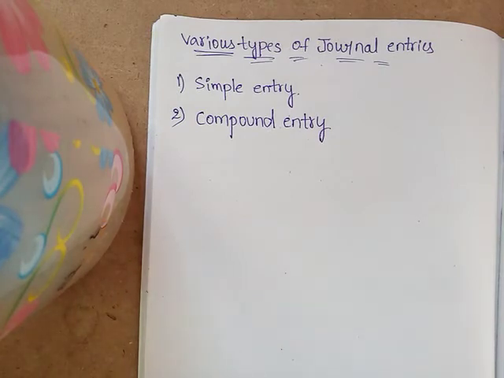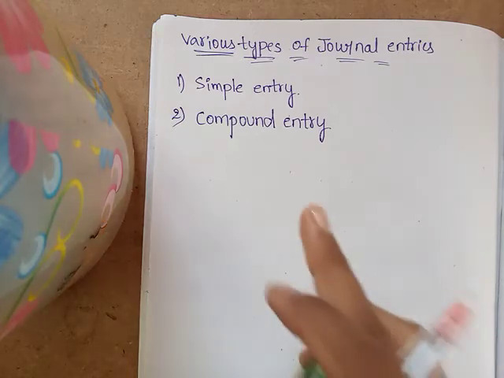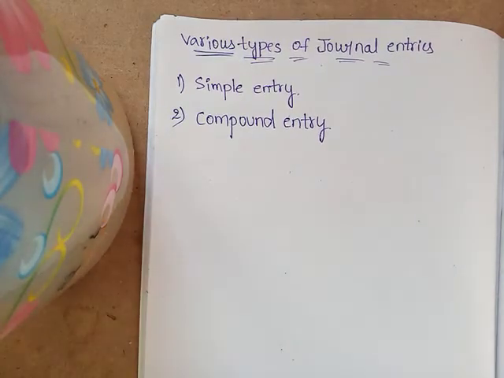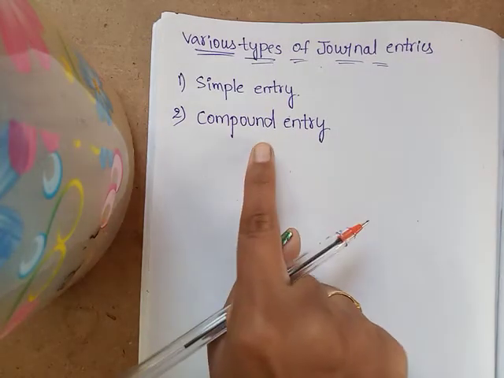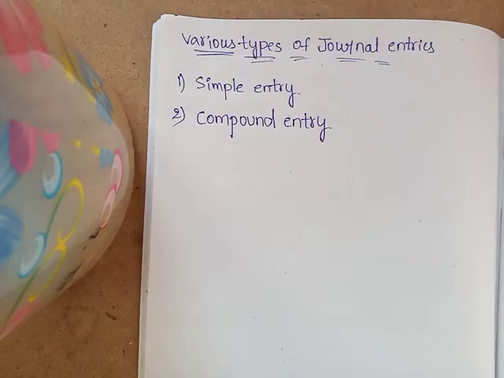Instead of passing a separate entry for each transaction, under a compound entry we pass only one combined entry, which is known as a compound entry. Then what is the entry for purchased building and purchased furniture? The entry is: Building account debit 50,000, furniture account debit 10,000 to cash account 60,000.